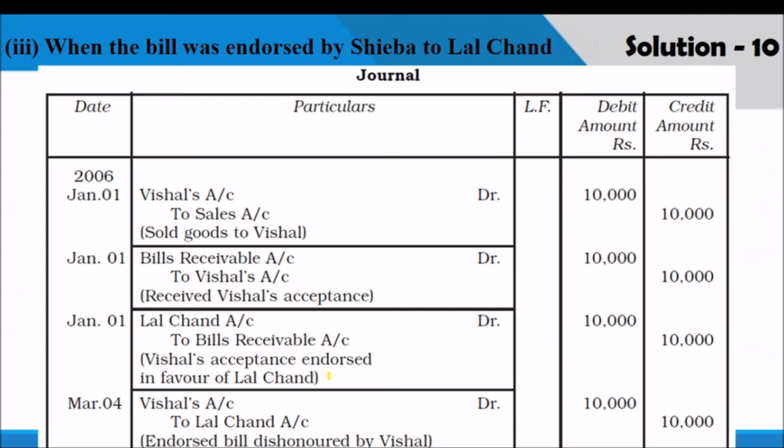And when the bill is endorsed by Shaiba to Lal Chand, that is, the drawer endorses the bill to a third party, entries will be Vishal's account debited to sales, bills receivable account debited to Vishal, Lal Chand account debited to bills receivable, then Vishal's account debited to Lal Chand account. So these are all the entries you have to keep in mind if it is endorsed to a third party.